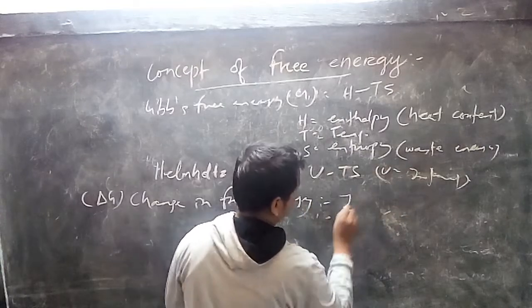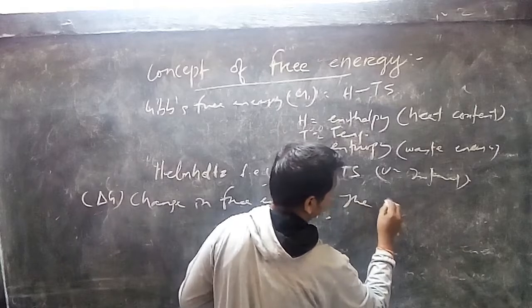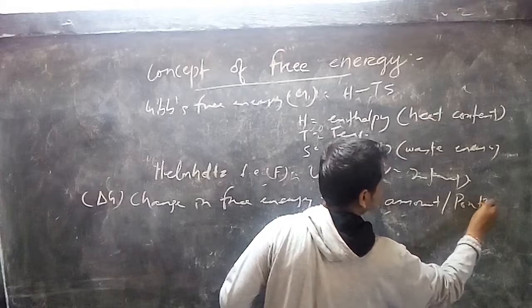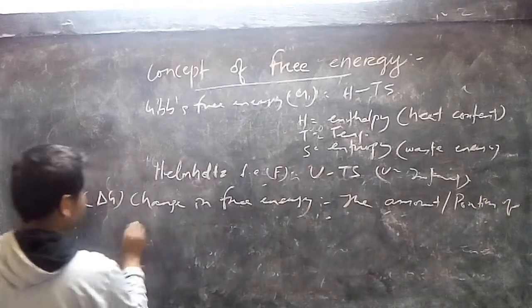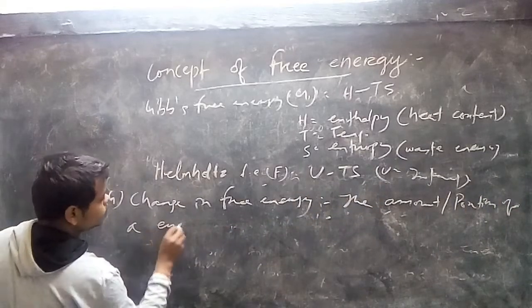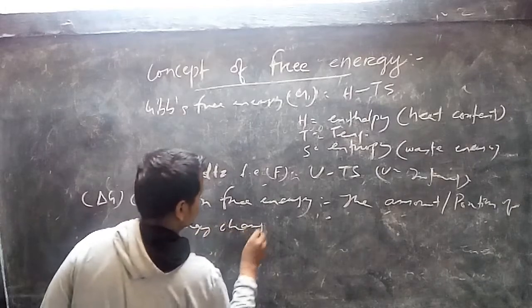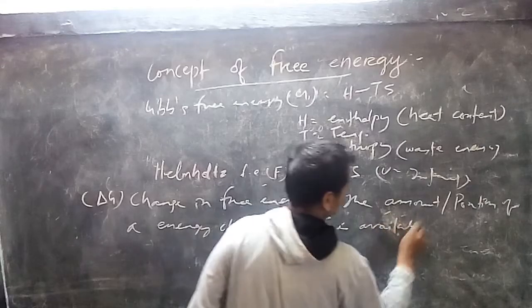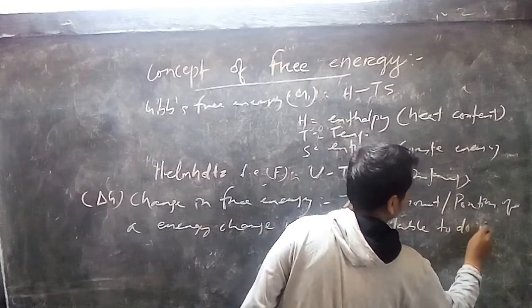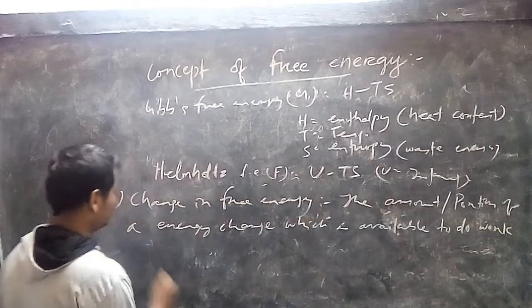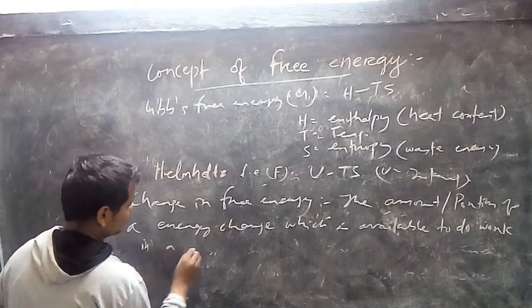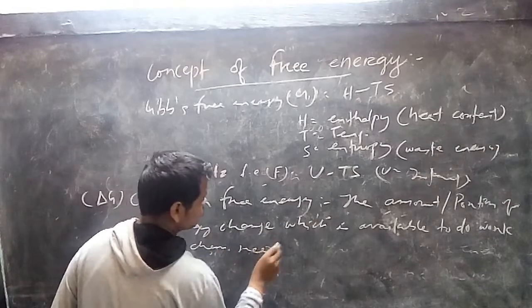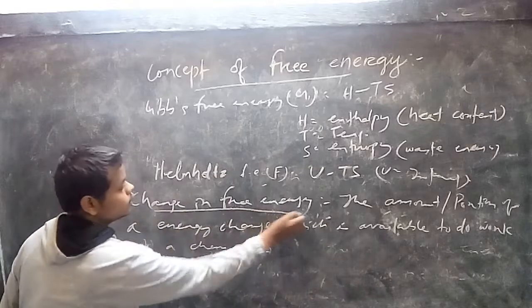Okay. The amount, or you may say portion, of an energy change which is available to do work in a system, to do work in a chemical or biochemical reaction, is called the change in free energy.